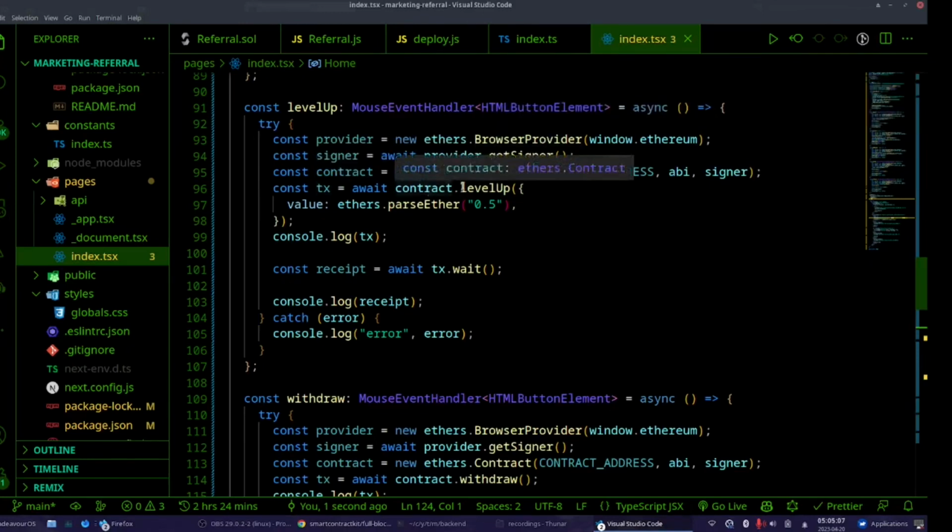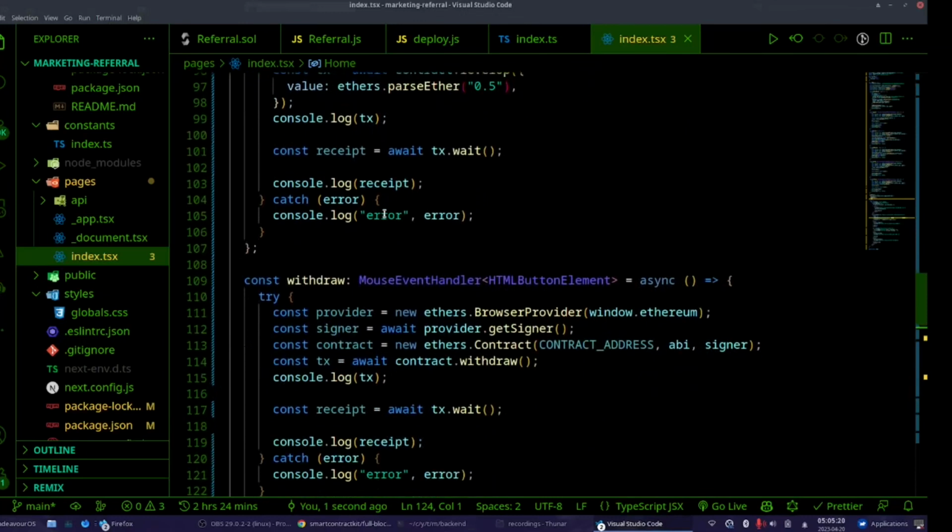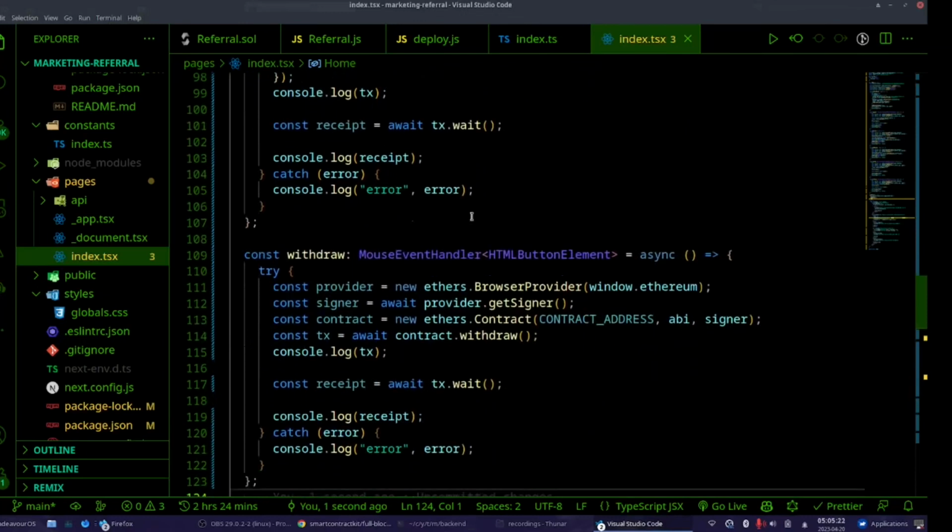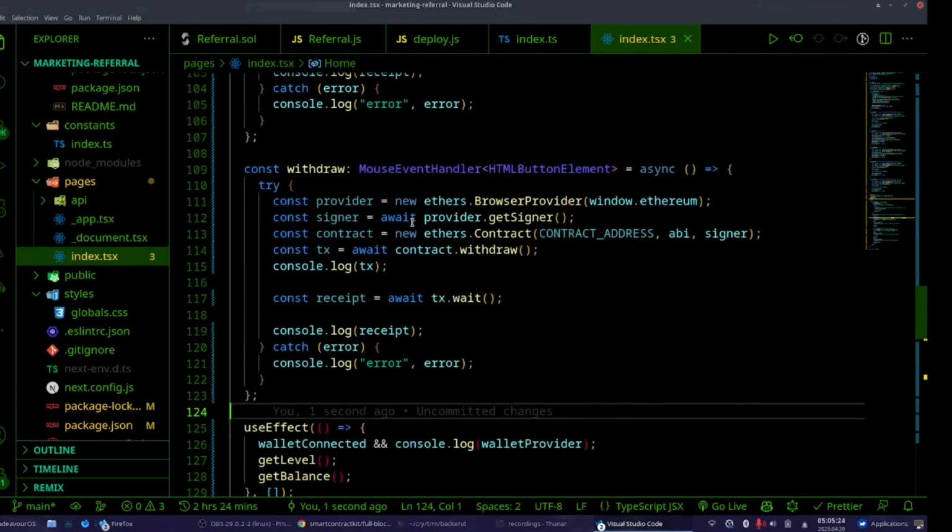Transaction, we are calling the level up function this time. Again, ethers, there are no ethers utils. We are passing just ethers parse ether with 0.5 required amount of money, and I just want to see the receipt. Then we have the withdraw function, which again we need signer because we are changing stuff, and we are calling the withdraw function.